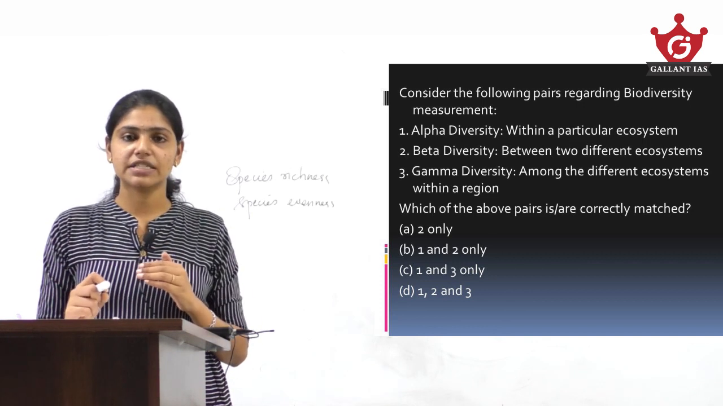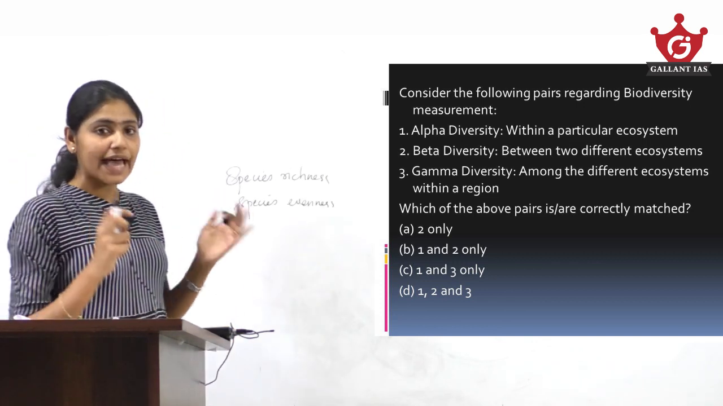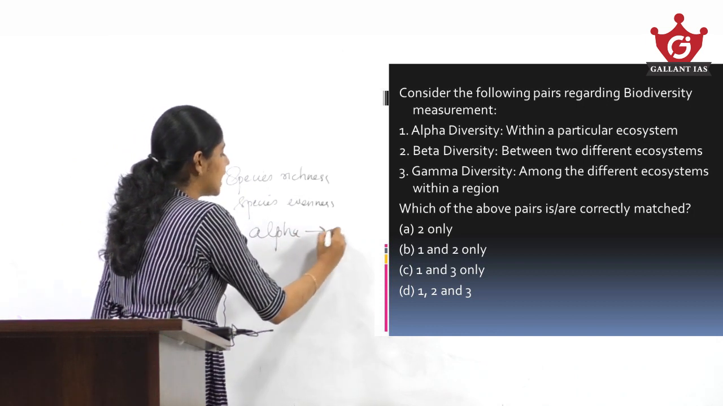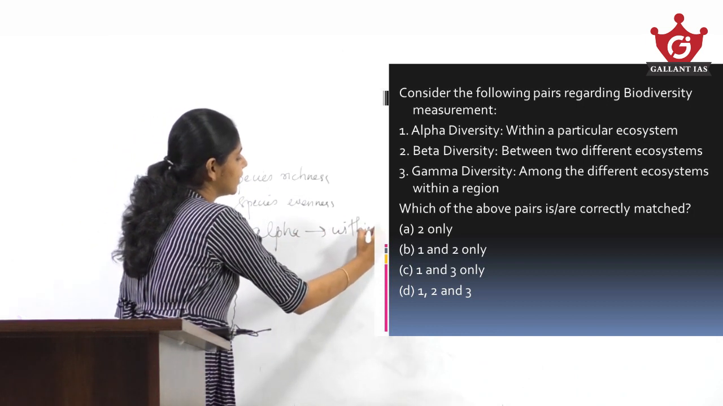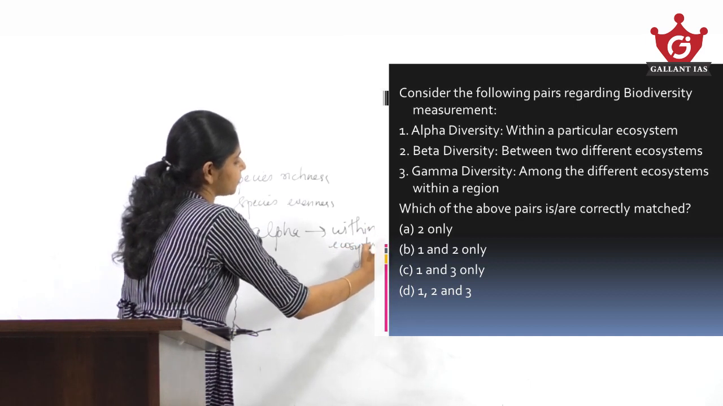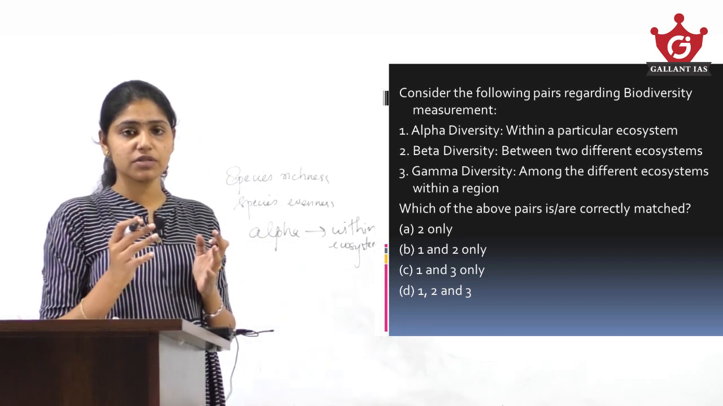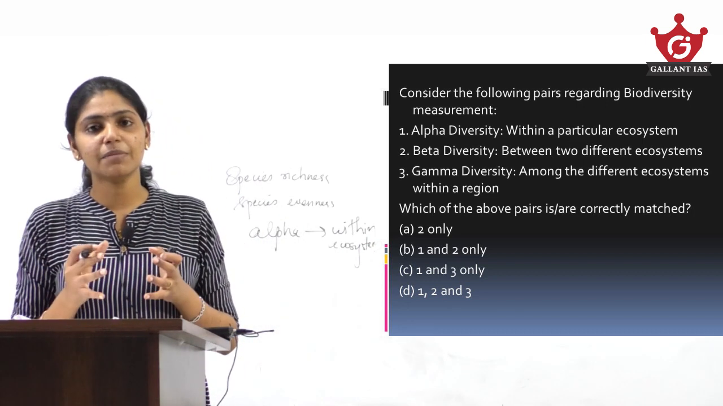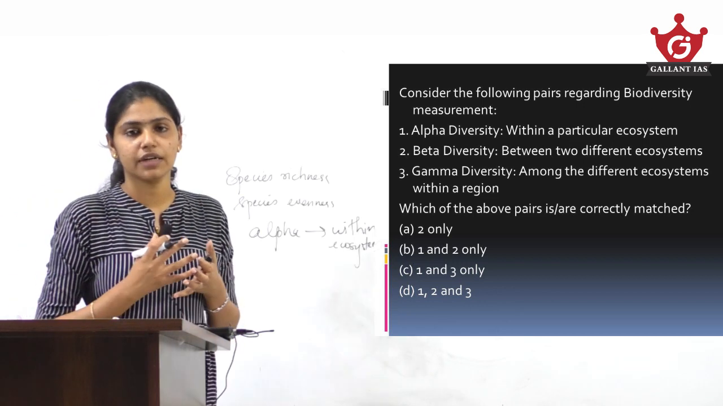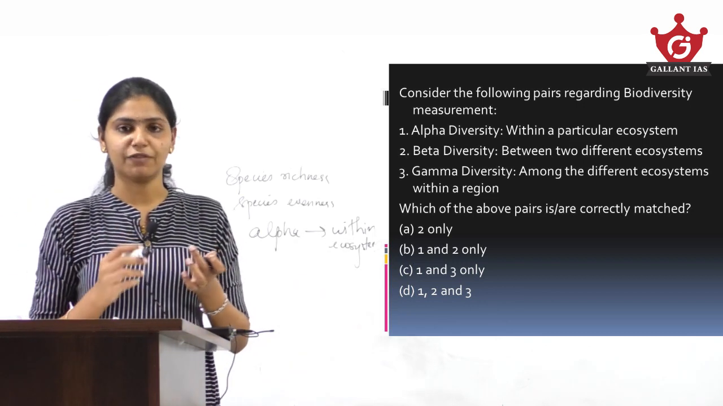So alpha diversity means it is within that ecosystem. Alpha diversity is within an ecosystem. Okay, so if you have an ecosystem, alpha diversity simply means the measurement of species, or the species richness of that particular ecosystem is being given by alpha diversity.